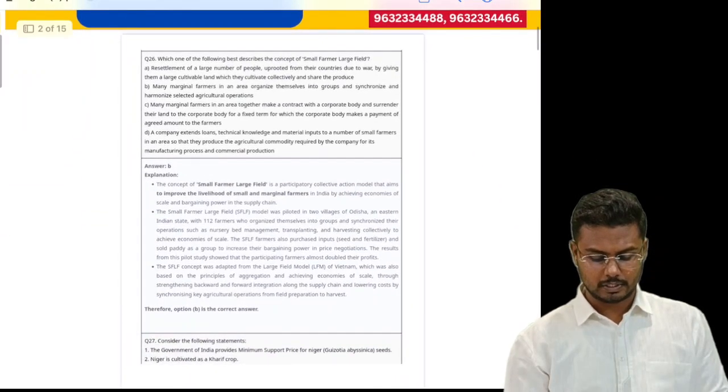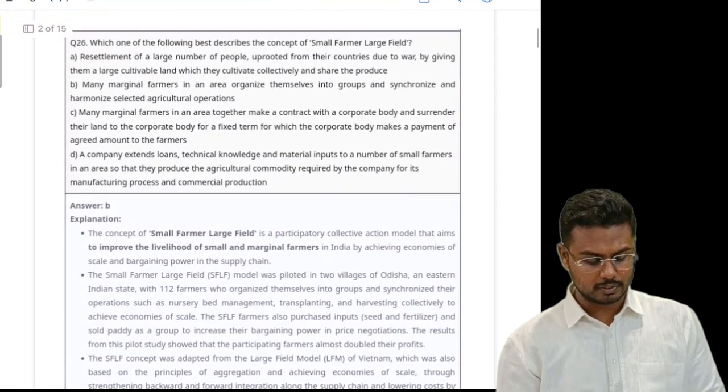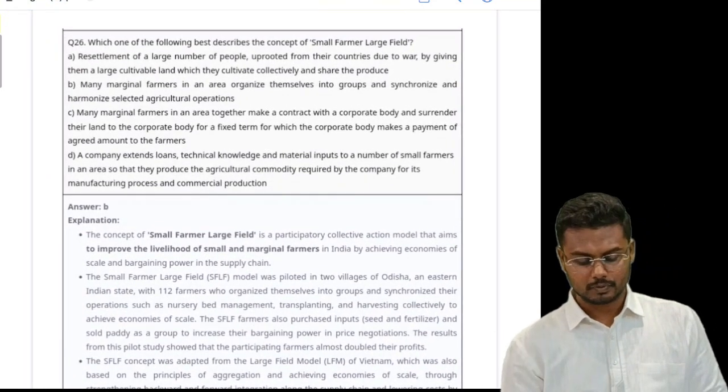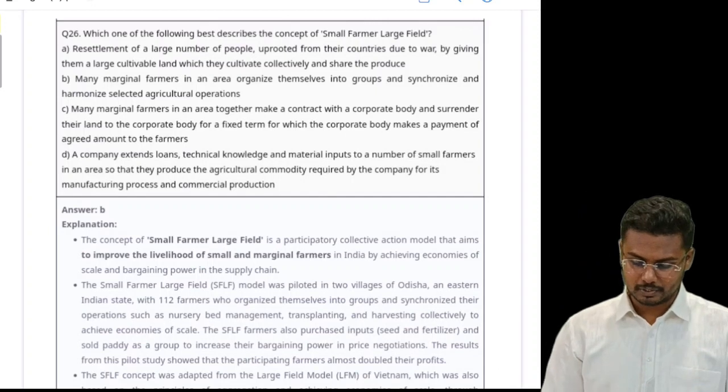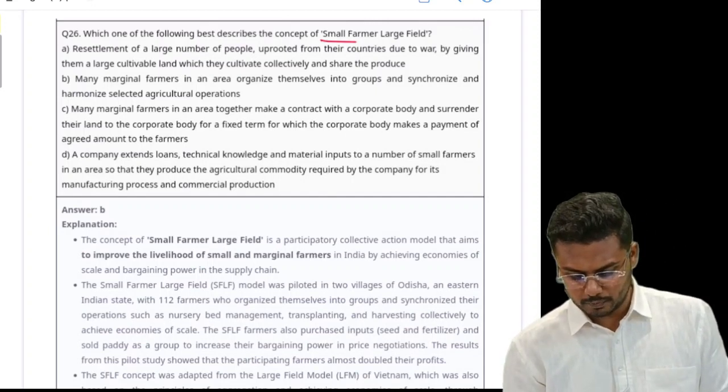In the previous class, I had discussed in detail the first set of 25 questions. So today in this class, we shall look at the next set of questions starting from question number 26. Which one of the following best describes the concept of small farmer, large field?